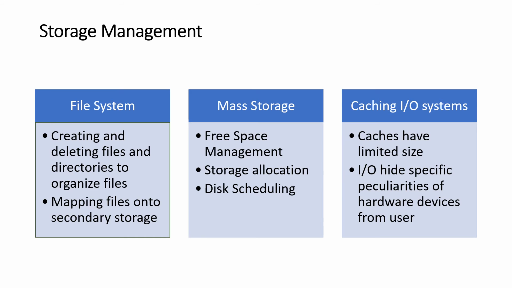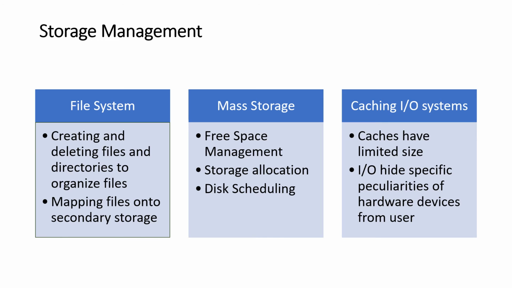Computers can store information on several different types of physical media, like magnetic disk, optical disk and magnetic tapes, that are very common. But a file is a collection of related information defined by its creator. The operating system implements the abstract concept of a file by managing mass storage media such as tapes and disks and the devices that control them. Files are normally organized into directories to make them easier to use.